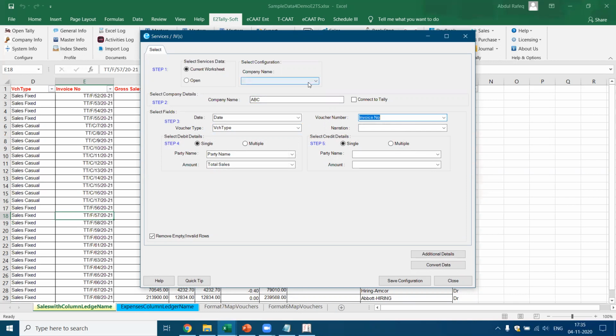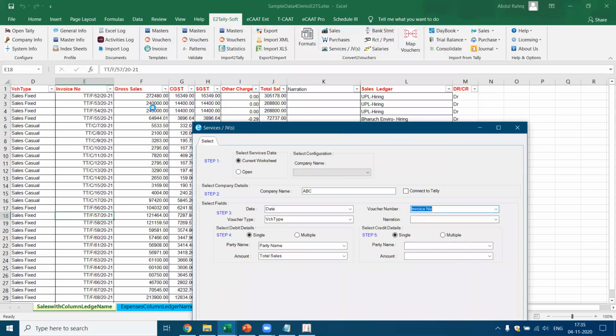Now let's decide what is to be debited in this case. Here, if you look at the transaction, this is where I said you should be very clear. What is that I'm going to debit? I'm going to debit this party. Where is the name of the party? Sales ledger UPL hiring. That is what is to be credited. Where is the party to be debited? Let's see. Party name is available. Total, which means I'm going to debit the party with the total amount.